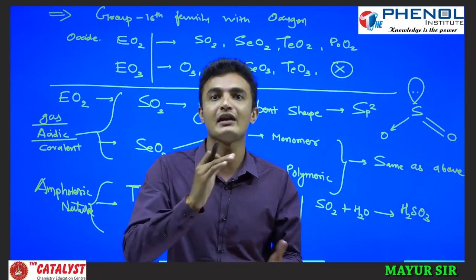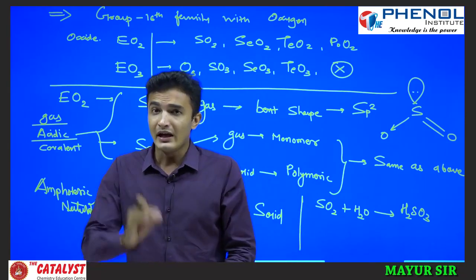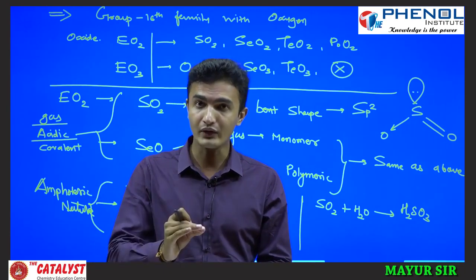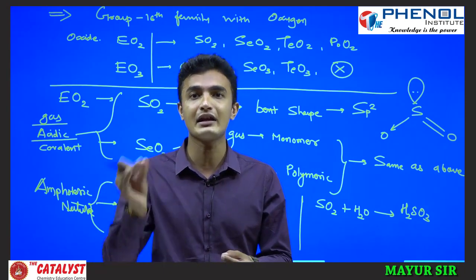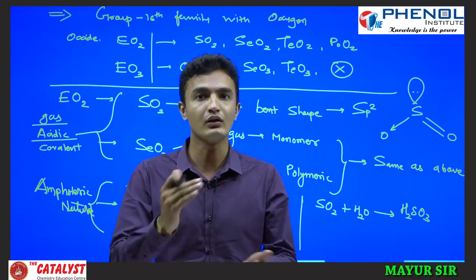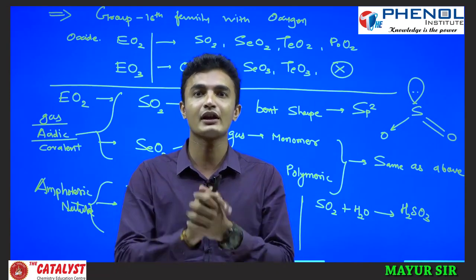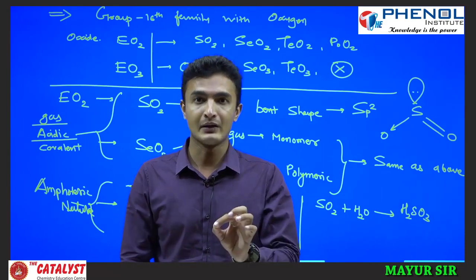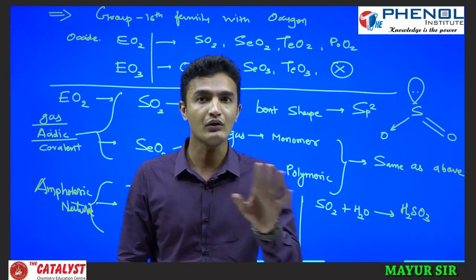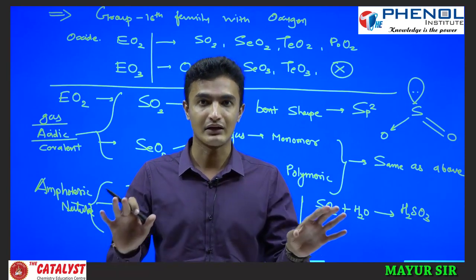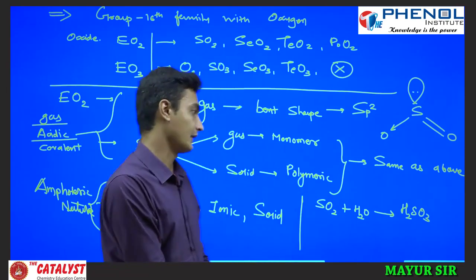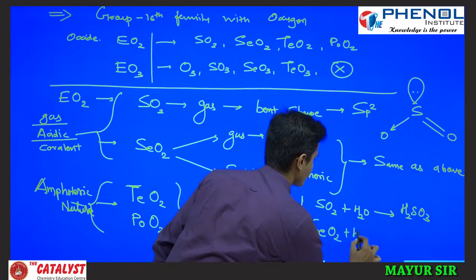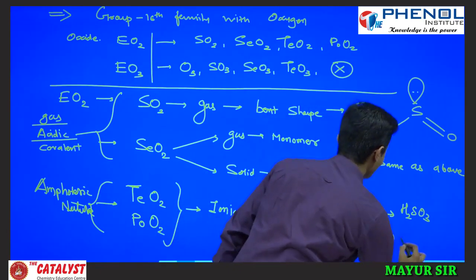Now it comes to the amphoteric. Amphoteric oxide does not react with water, but it reacts with both acid and base to form salt, and that's why it is called amphoteric oxide. And last, neutral oxide will not react with anyone, and that is what is called neutral oxide. Likewise, if you write it for SeO2 in H2O, it is called selenous acid.